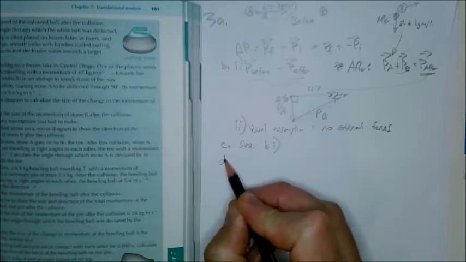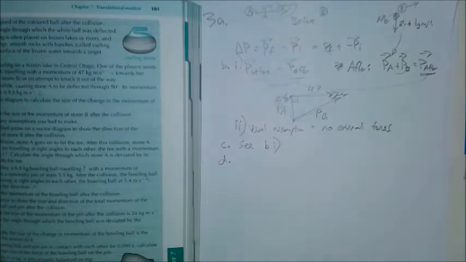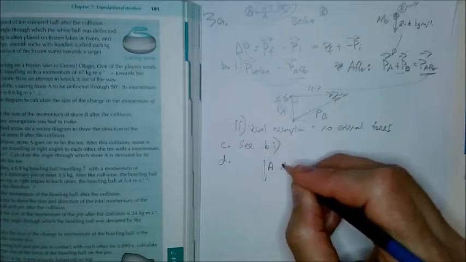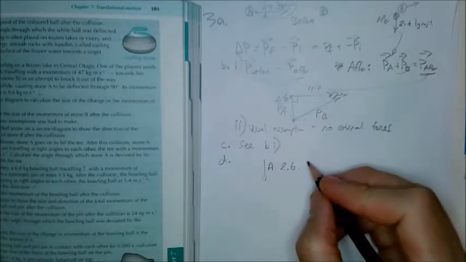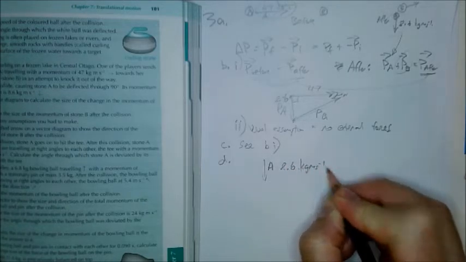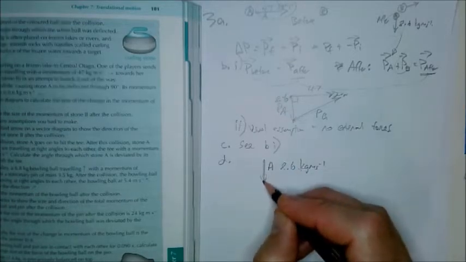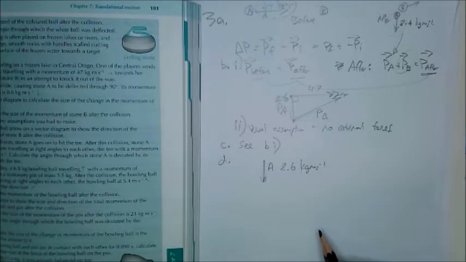So D is like a completely new question. You just start with A having this momentum, so downwards at 8.6, and then you have the T. Now, do we know what, we haven't been given the masses or anything, it doesn't seem.